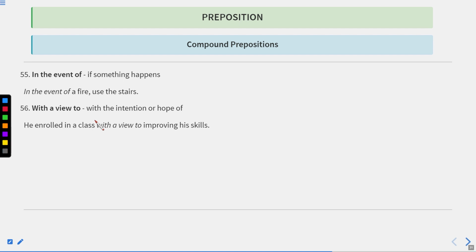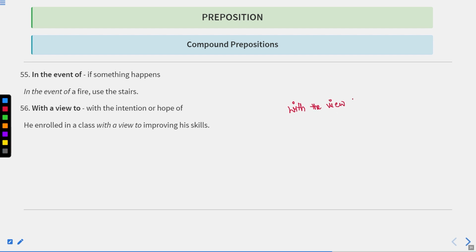With a view to, with the intentional hope of. It means if someone has the intention or hope for something to happen, you can say with a view to. We can also use the phrase with the view to.